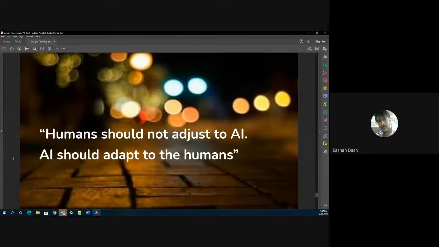So jokes apart, I think we are done with the entire session. Humans should not adapt or adjust to AI. AI should do the adapting in the human setup. So that's the whole summary of AI and HCI.